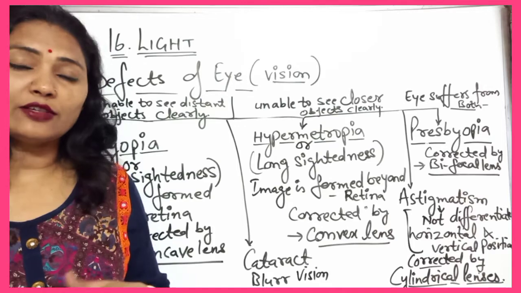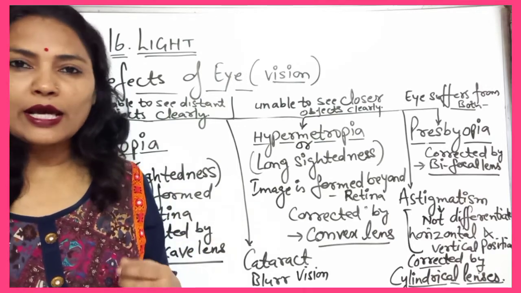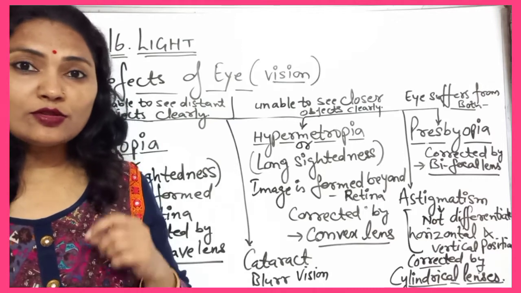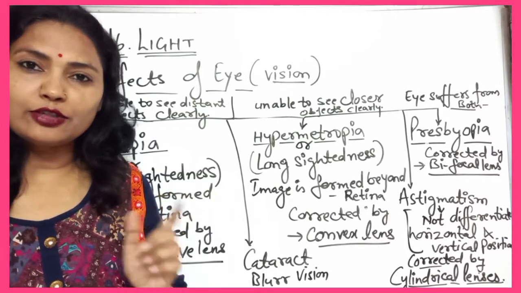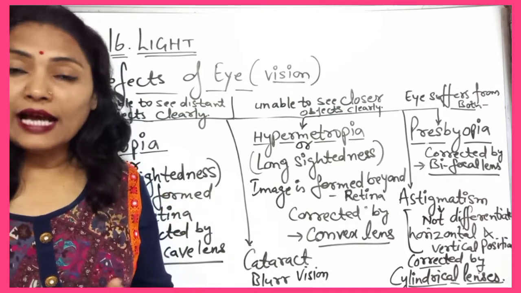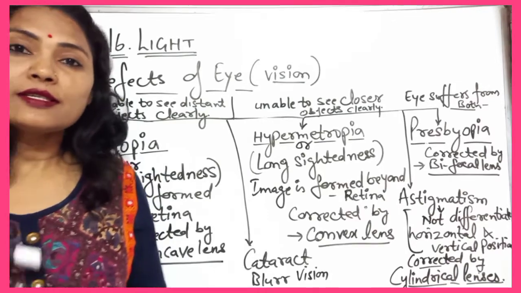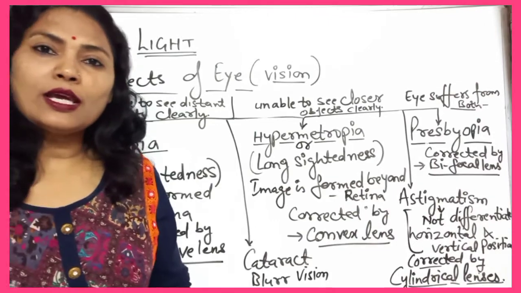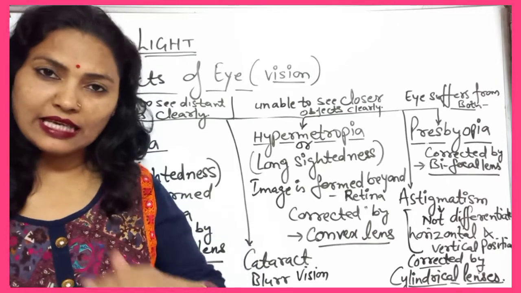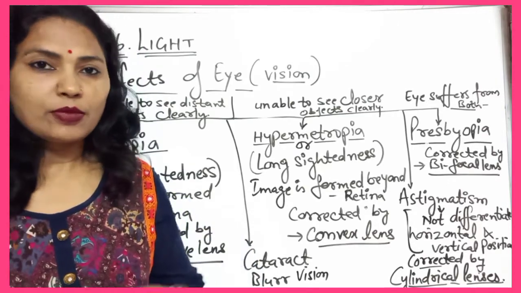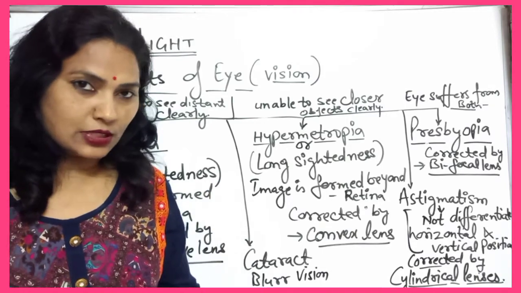Sometimes you are not able to see distant objects, but you can see nearby objects clearly. It means you are suffering from a defect related to your eye, and that defect is known as myopia. Myopia is also known as short sightedness. It means you can see nearby objects easily, but far or distant objects you are not able to see.